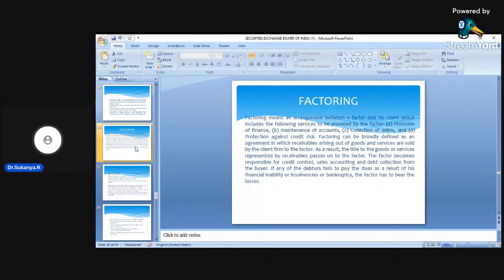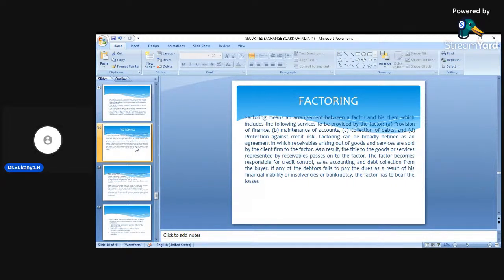I have sold these goods on credit basis, which means that A, B, C, and D will have to pay money to me in the form of monthly installments.